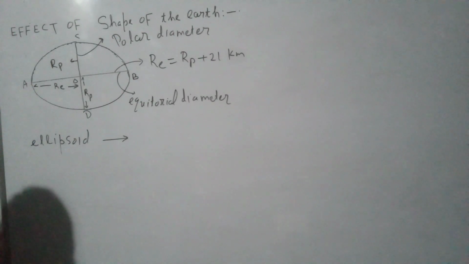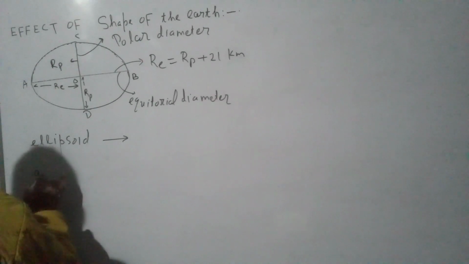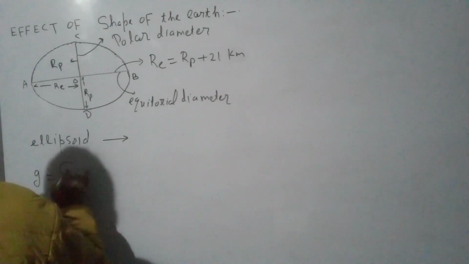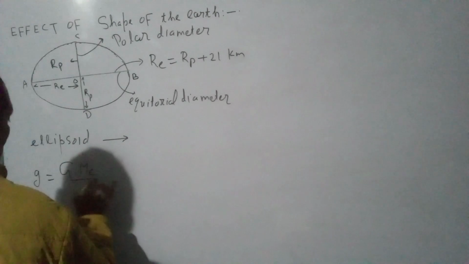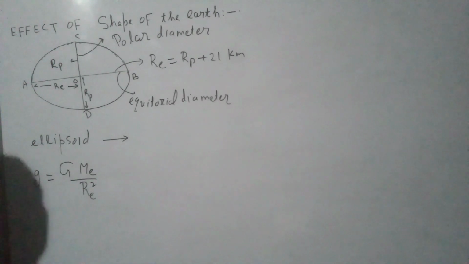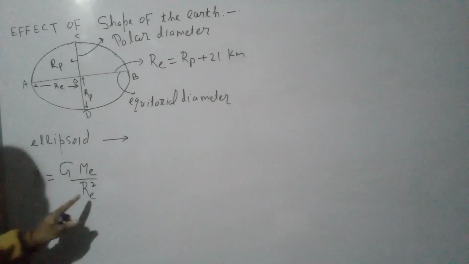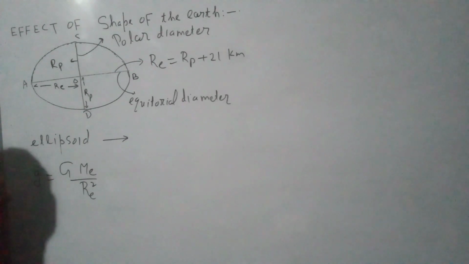We know that acceleration due to gravity is given by g equals G M upon R square. Thus acceleration due to gravity depends on the radius of the earth.